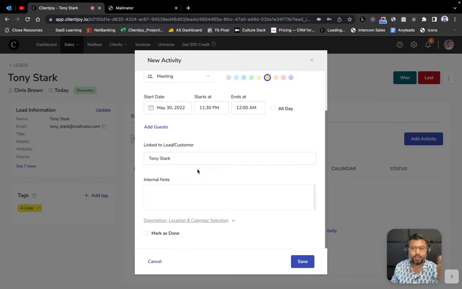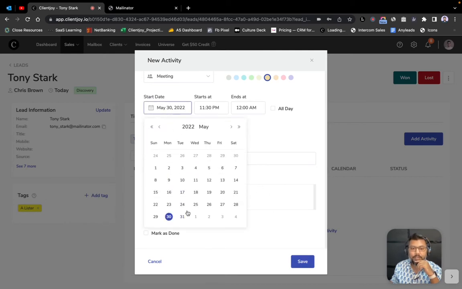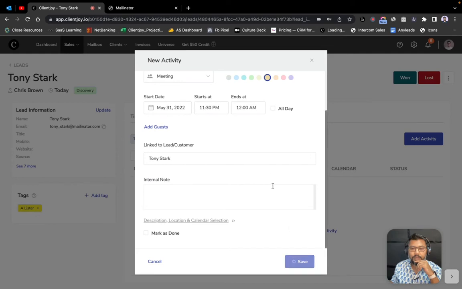And so again, ClientJoy integrates with your Google and Outlook email and calendar, and it's a two-way sync. So everything that you do over there reflects on ClientJoy, and everything that you do in ClientJoy reflects over there as well. So you don't have to manually switch between them and make updates. And so I'm going to, let's say, mark this activity for 31st of May, and I hit save.